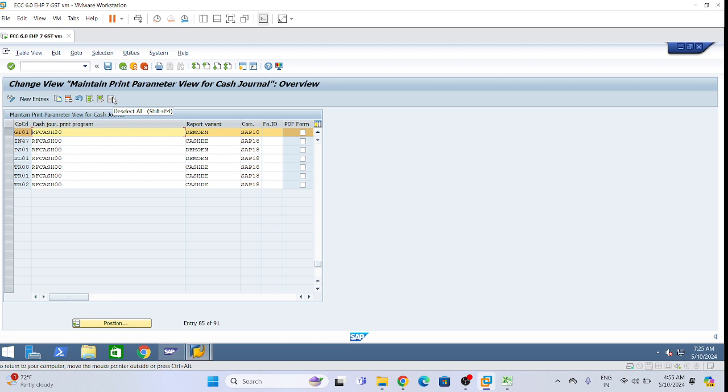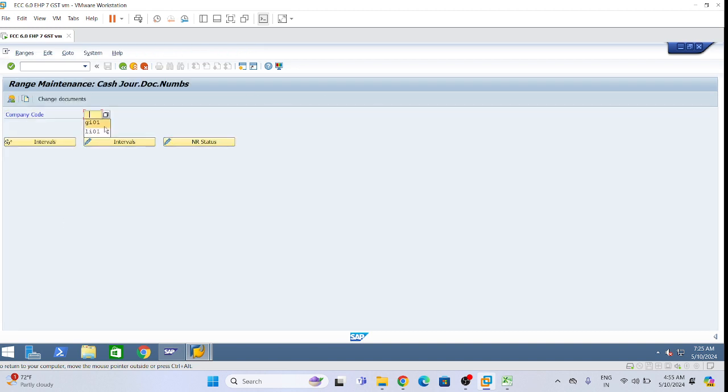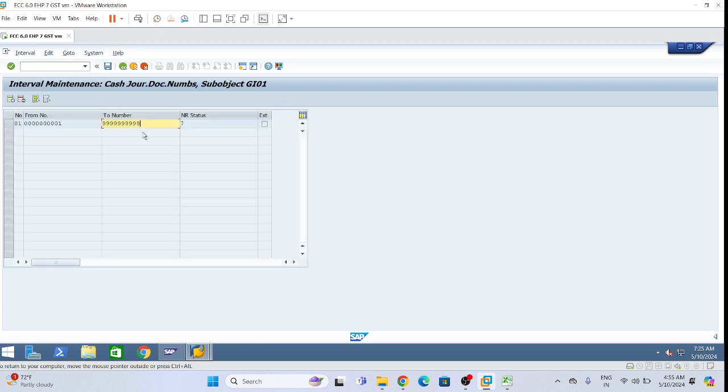Already we have done, right? Again we have to do. Yes, you are right, we have done. But see, this number range in total sector, let me show. We have done this only for our cash general, but we have not done it ledger wise.